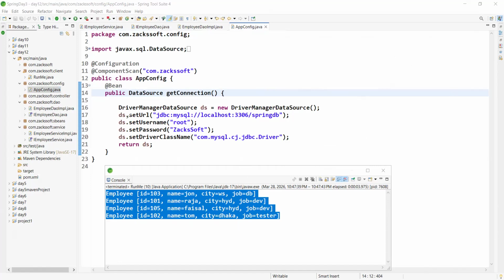Here we are setting ds.setUrl, setUsername, setPassword, setDriverClassName, nothing more than this. And maybe I will give you another task: you should take this data from the application.properties. Are you done with the task? Vinay, are you done with the task?